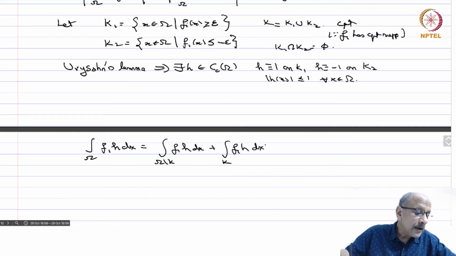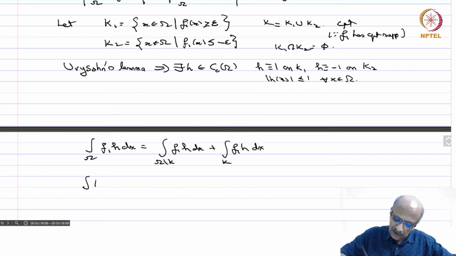Now on k, h is plus 1 on k1 and minus 1 on k2, and therefore if you multiply, on k1 f1 is non-negative, on k2 it is negative, so you will get mod f1 on k.